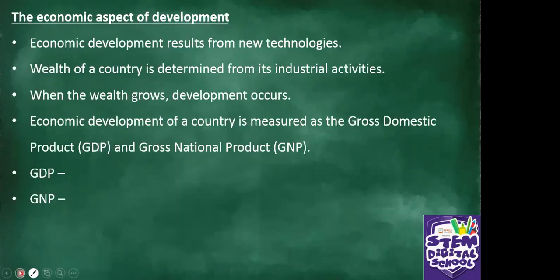All right. And then we look at the economic aspect of development. We're talking about the economy now. Economic development results from new technologies. Wealth of a country is determined from its industrial activities. When the world grows, development occurs. So can you see now the connection? So when the country is having more wealth, also development occurs in that country. Economic development of a country is measured as the gross domestic product, GDP, and gross national product, GNP.